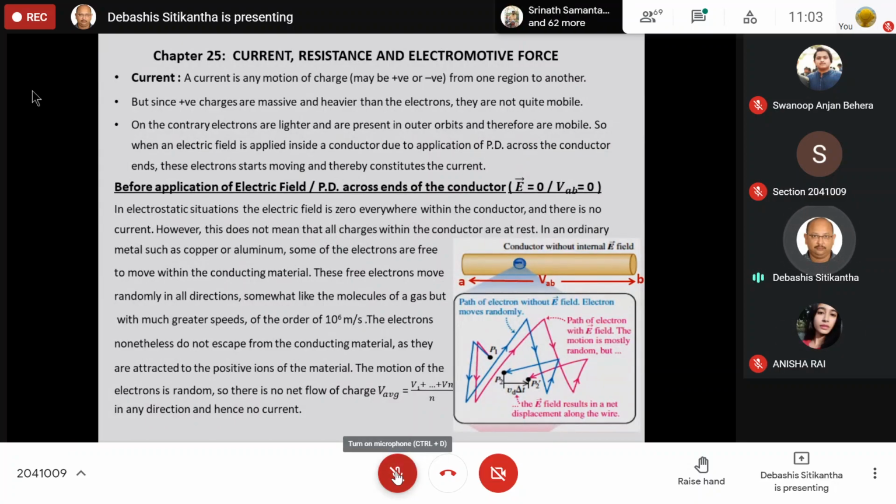Moreover, I have already given all these PPT notes on the WhatsApp group, and please download it and go through it. I will be a little bit fast this time, because we are always lagging behind other sections. So let us not waste our time, and let us start.